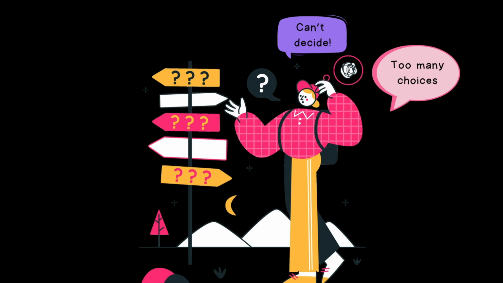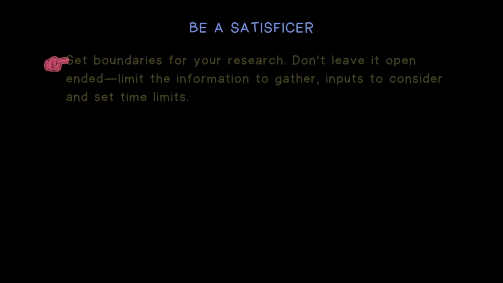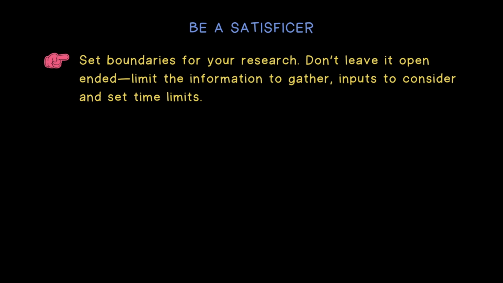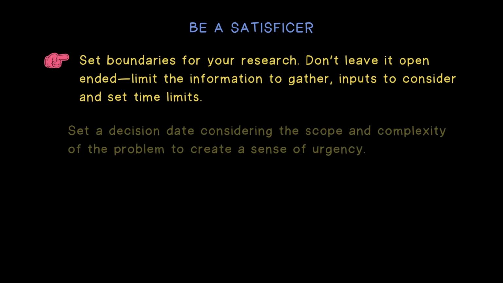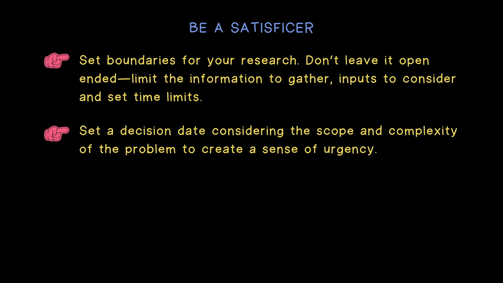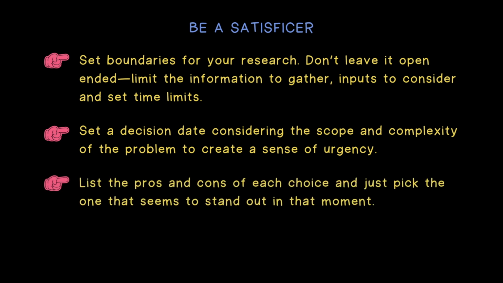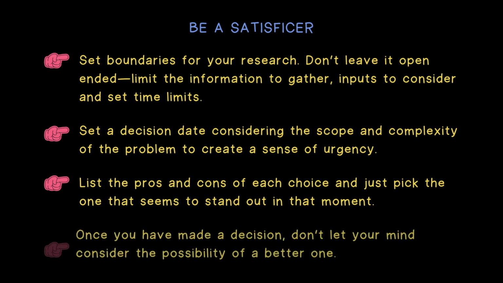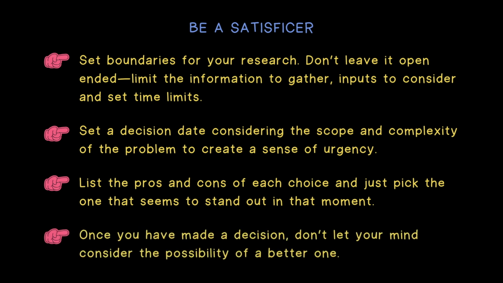In order to avoid analysis paralysis, be a satisficer. To do this, set boundaries for your research. Don't leave it open-ended. Limit the information to gather, inputs to consider, and set time limits. Set a decision date considering the scope and complexity of the problem to create a sense of urgency. List the pros and cons of each choice and just pick the one that seems to stand out in that moment. Once you have made a decision, don't let your mind consider the possibility of a better one.